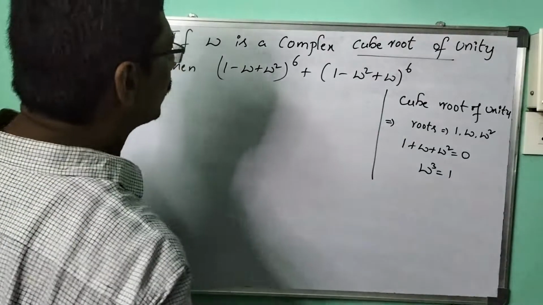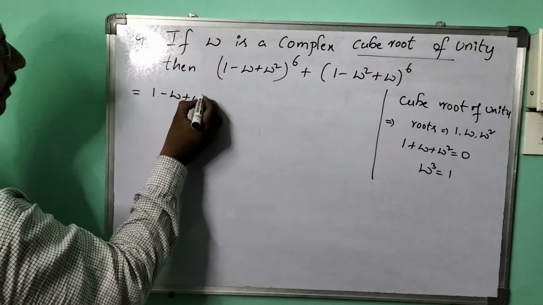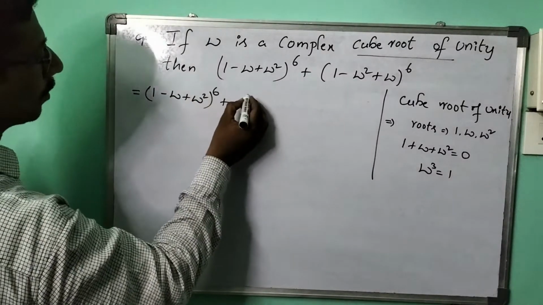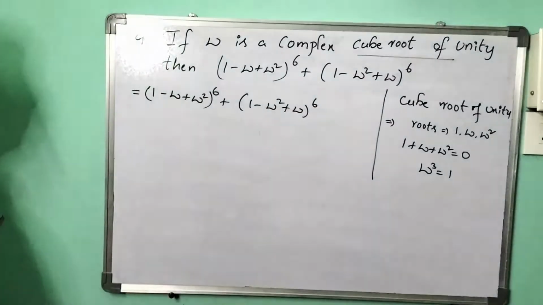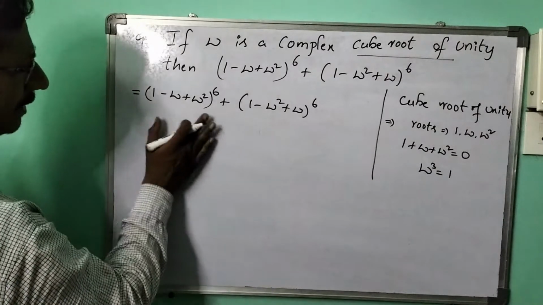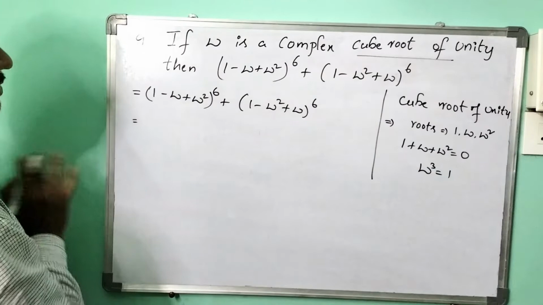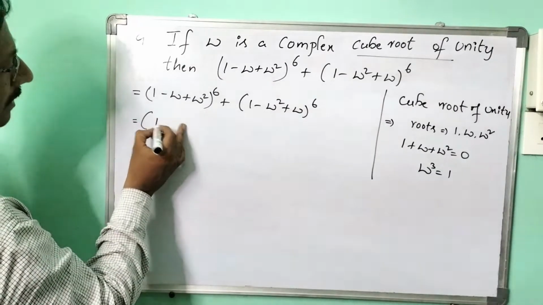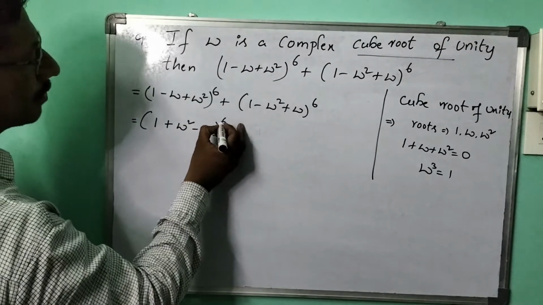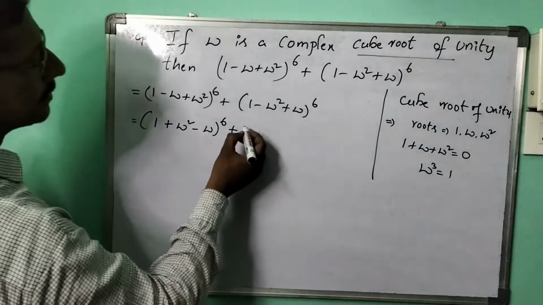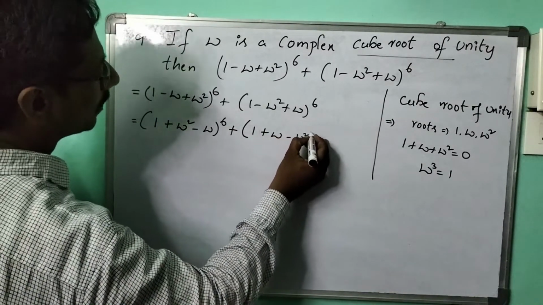Now let me go through the question. The question is 1 minus omega plus omega square whole power 6 plus 1 minus omega square plus omega whole power 6. Let me write it clearly, writing the plus values adjacent to each other: 1 plus omega square minus omega whole power 6 plus 1 plus omega minus omega square whole power 6.